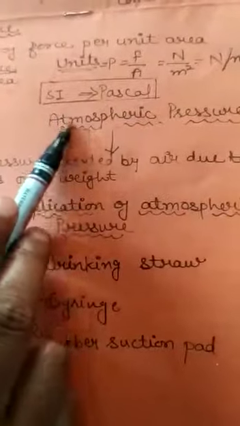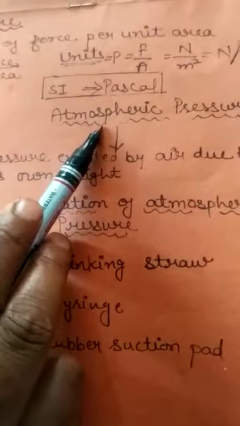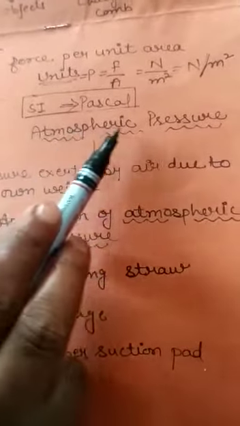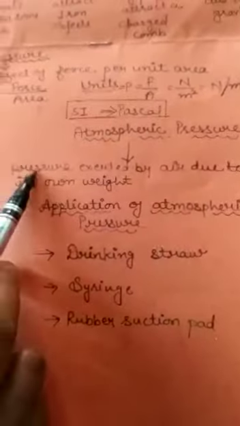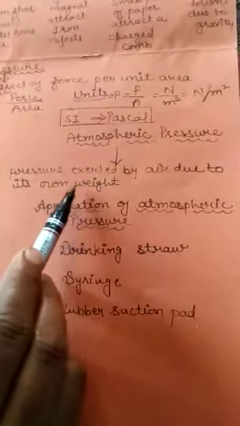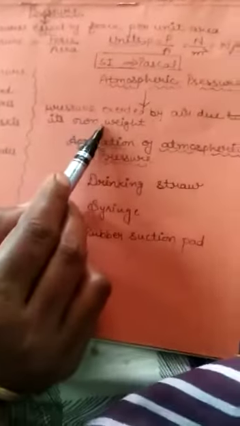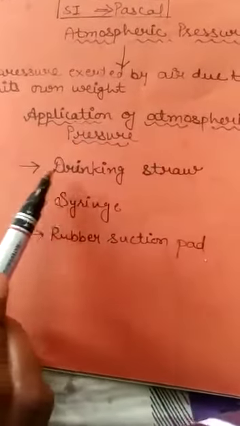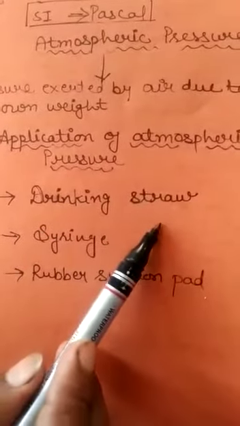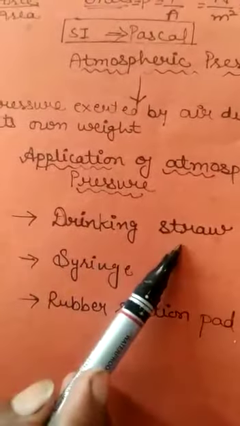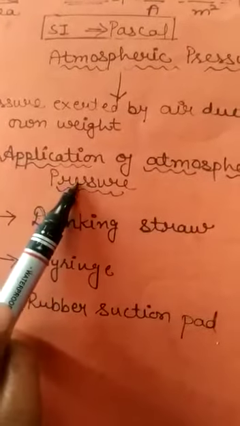And the last topic is atmospheric pressure. You know, atmosphere means the layer of air around the earth. In this chapter we discuss atmospheric pressure. Firstly, it is the pressure exerted by the air due to its own weight. Air has weight. The pressure due to its own weight is called atmospheric pressure. Now the applications of atmospheric pressure. Firstly, the drinking straw. You can mostly drink fruit juice with the help of a straw. This is also due to atmospheric pressure.